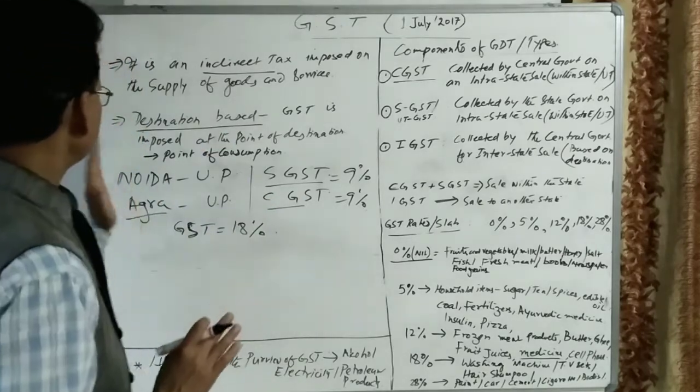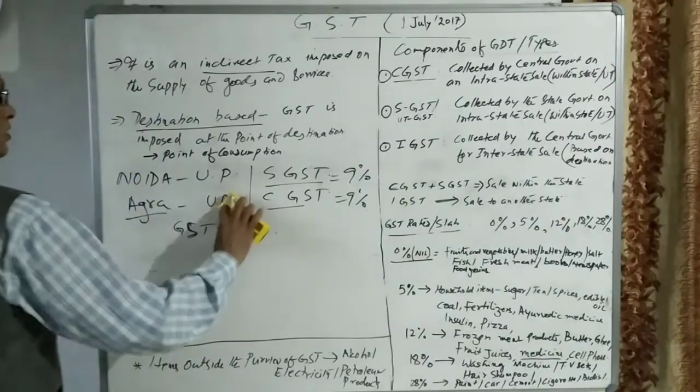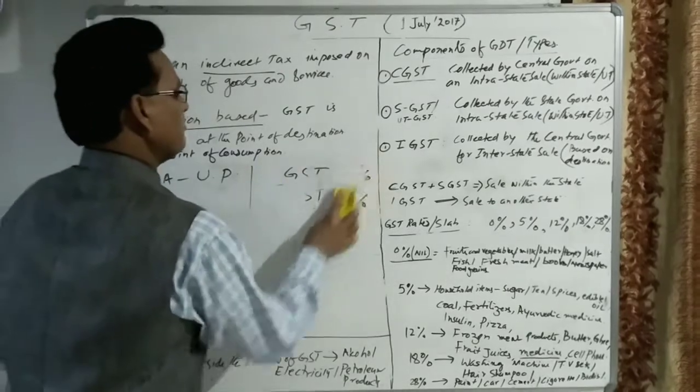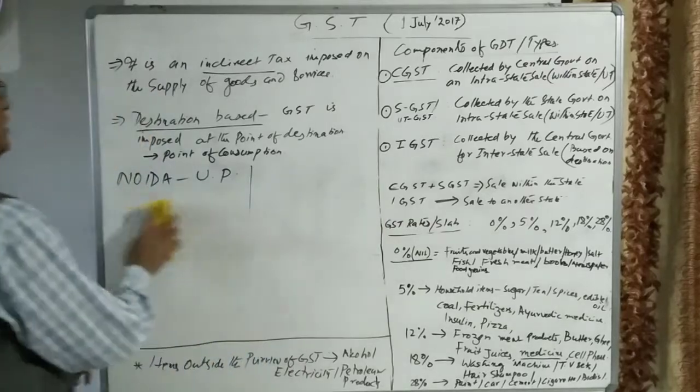Suppose the same television is manufactured in Uttar Pradesh, Noida, but these goods are not sold in Uttar Pradesh.